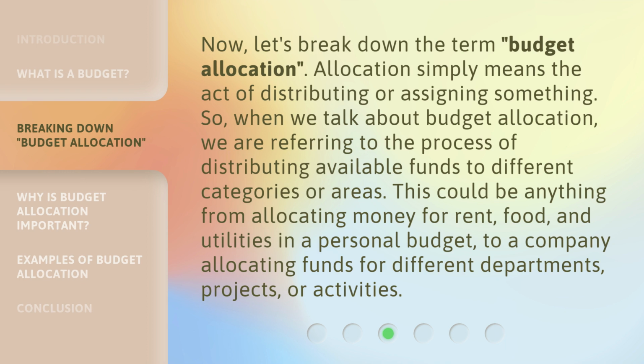Now, let's break down the term budget allocation. Allocation simply means the act of distributing or assigning something. So, when we talk about budget allocation, we are referring to the process of distributing available funds to different categories or areas. This could be anything from allocating money for rent, food, and utilities in a personal budget, to a company allocating funds for different departments, projects, or activities.